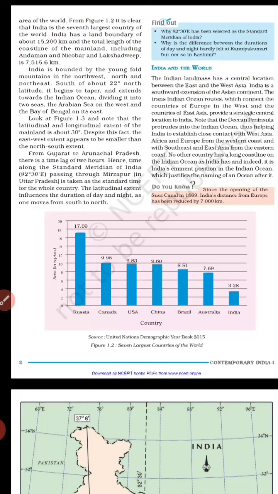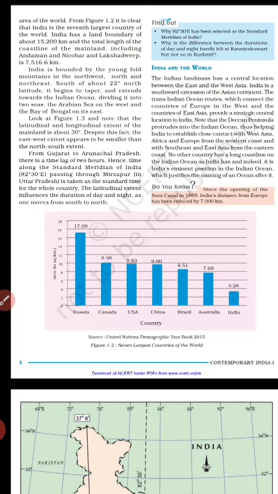If we look at the triangular area of India at the south, we can see that it divides the Indian Ocean into two parts. One part is the Arabian Sea, situated on the west, and on the east there is the Bay of Bengal.